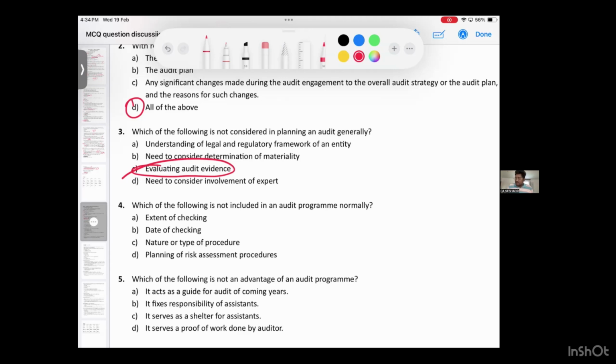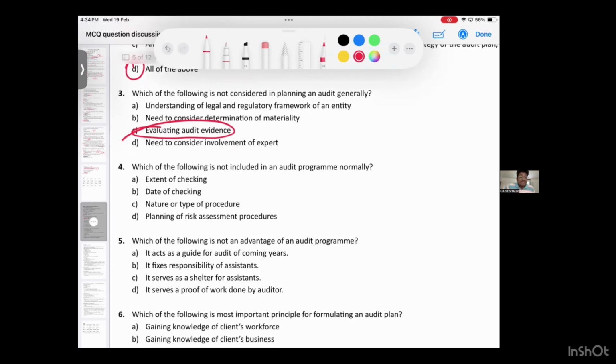Option number C. Fourth question: which of the following is not included in the audit program? What comes in the audit program? Extent of checking, date of checking and nature or type of procedure come. Planning: why would you do planning in the audit program? So the option is D.